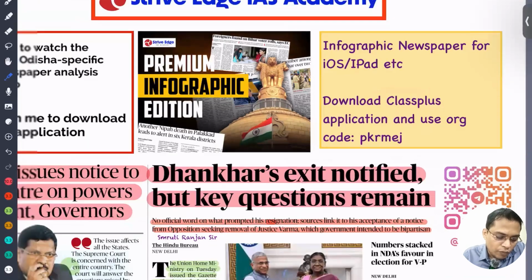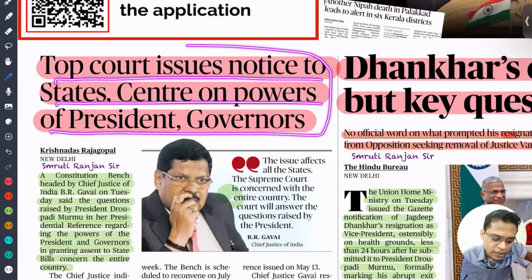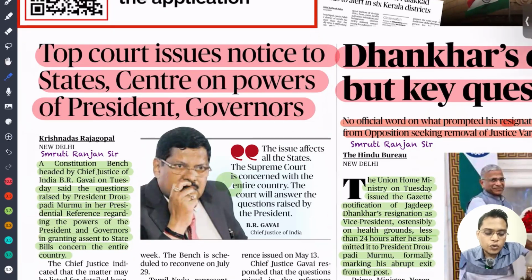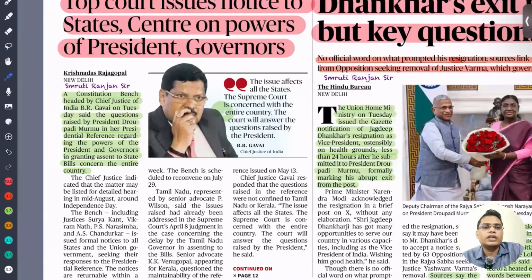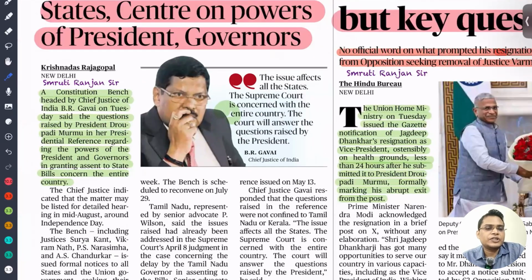The first one is Supreme Court issues notice to state and Centre on the power of president and governor. Recently the President filed a presidential reference under Article 143 of the Constitution. The Tamil Nadu governor kept on pending the bills passed by the state legislature. Due to that, the Tamil Nadu government filed a petition in the Supreme Court.